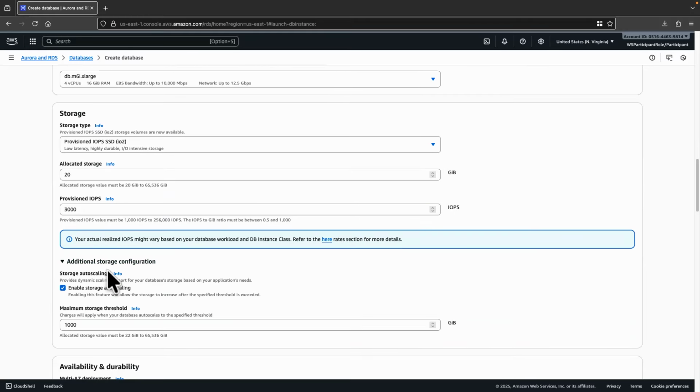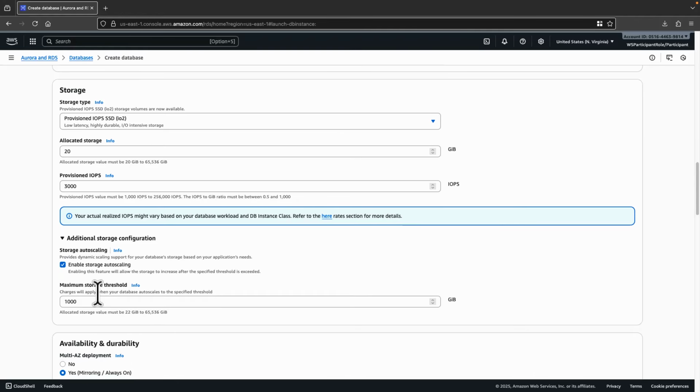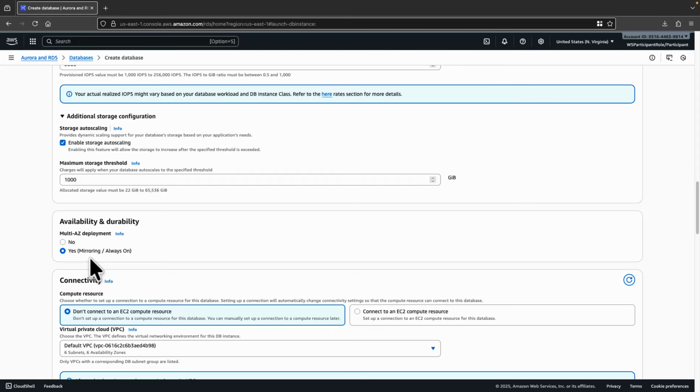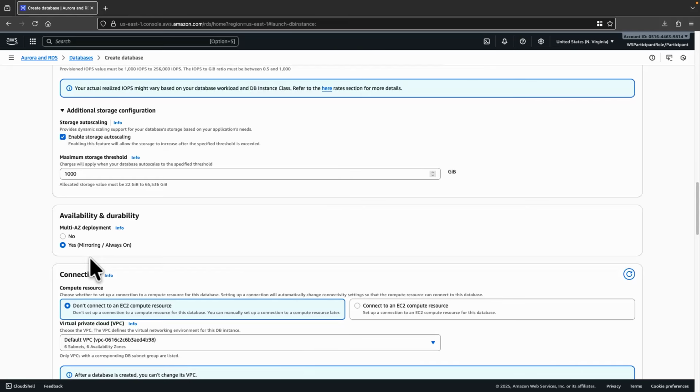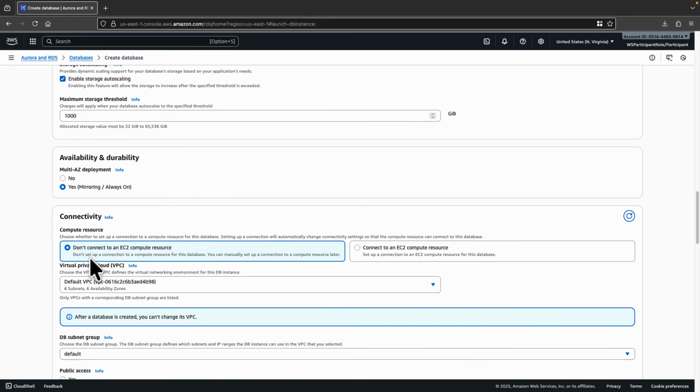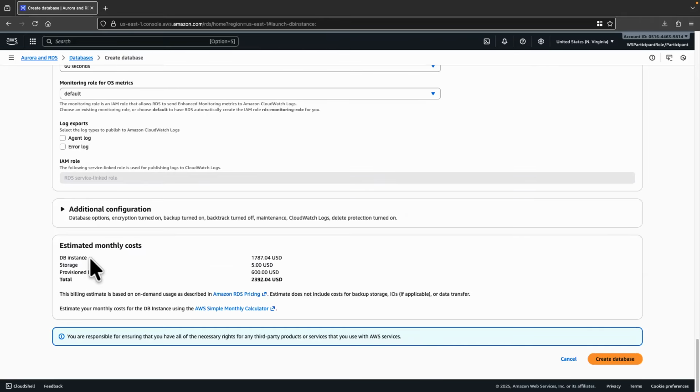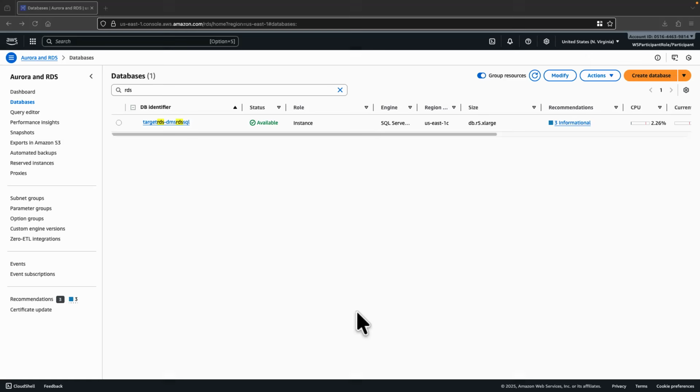And you can enable storage autoscaling, which will automatically scale storage as your database grows. And Multi-AZ deployment, this is where we set up HA, high availability, for you, and you enable this for your production workloads to fail over automatically in case of any AZ level failures in AWS. Once you pick all the options you need, you can click on Create Database there. Now you can see the RDS for SQL Server available and ready for migrations.